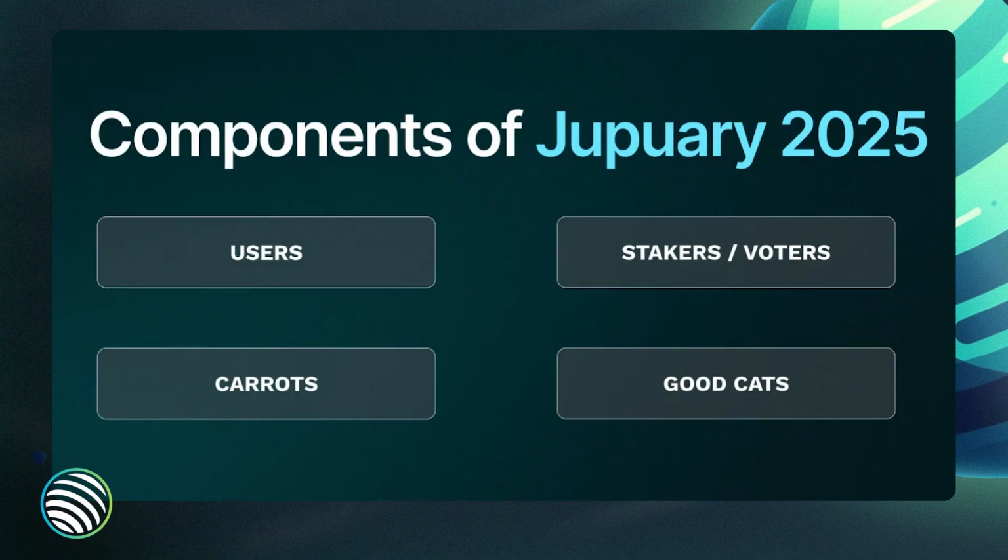So, what are the different components of Drip? So four key components: users, stakers, carrots, and good cats. And we will share more about each of these components. Right now, let's go into the first one.